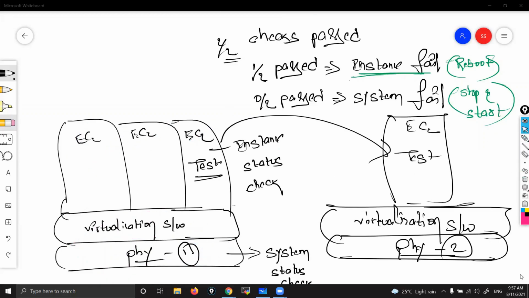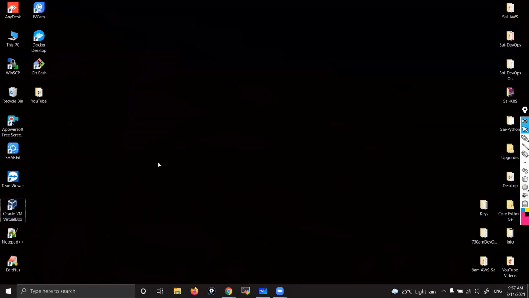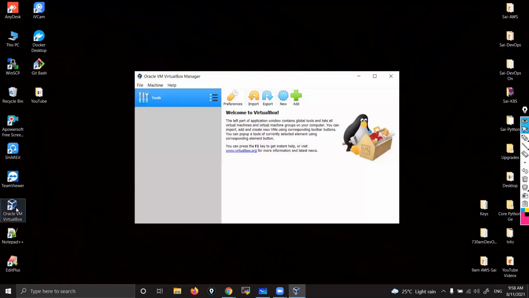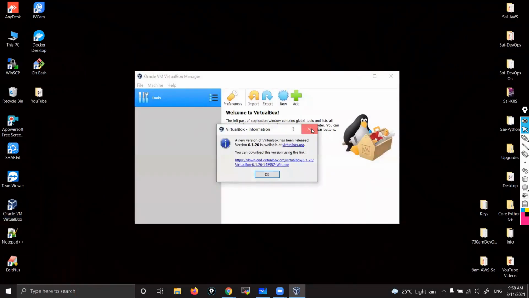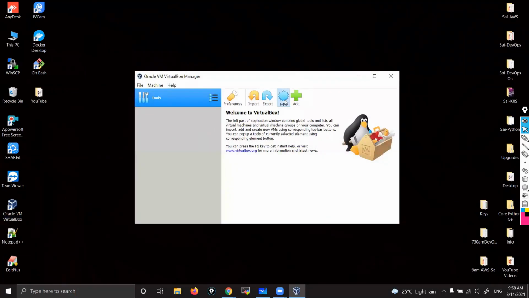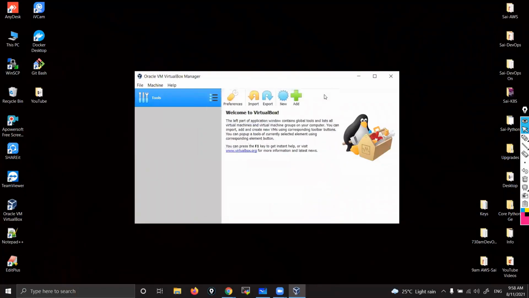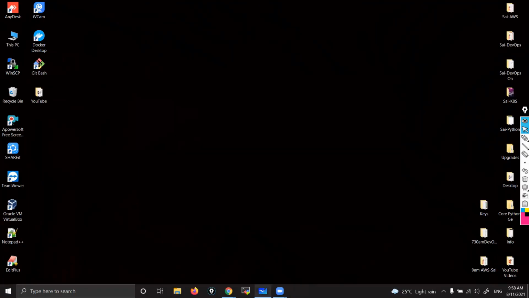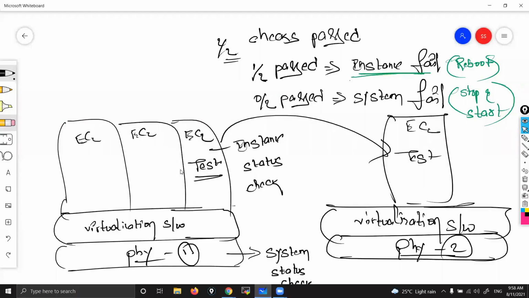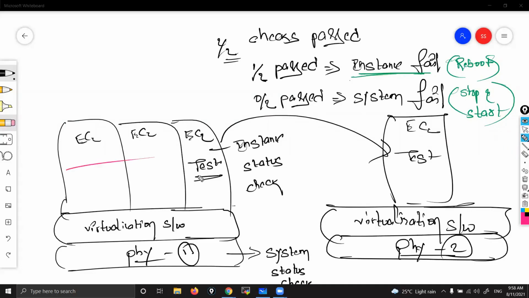See, right now my laptop is Windows, but here I want to use Linux. Then what do I do? I install virtualization software. This is already installed, right? Then here I create one new machine, and I give some details. You need not worry about that. By using that, I'll create a virtual machine, and in that I can install whatever OS I want. Right now we are taking an EC2 instance, so we are getting Amazon Linux.